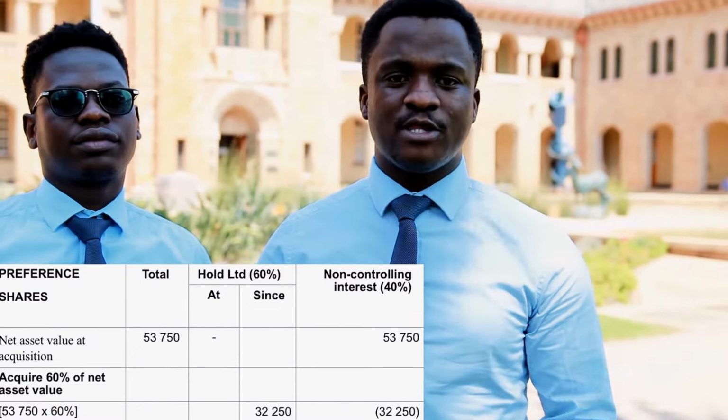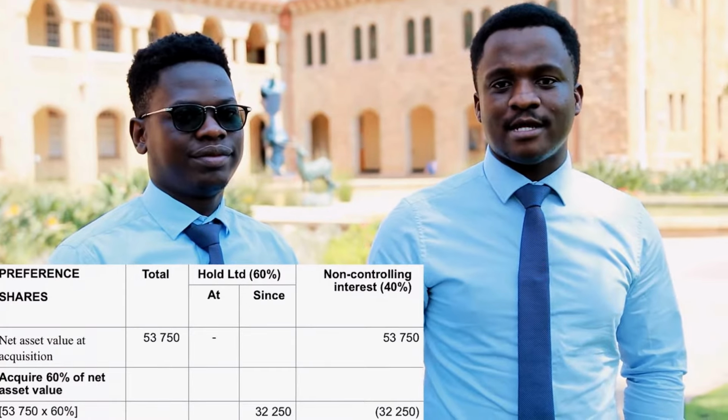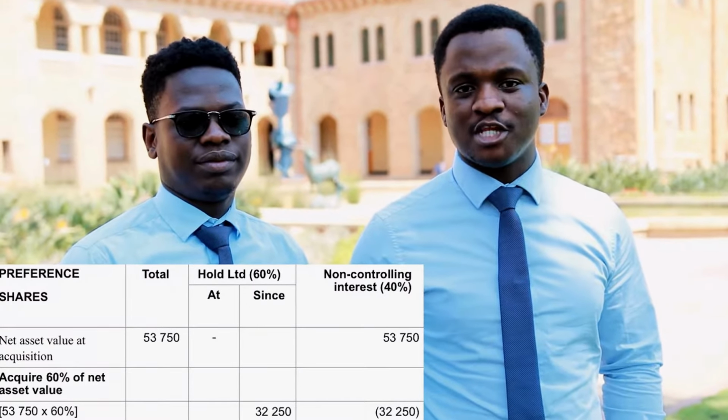The difference between the consideration and net asset value acquired will usually give rise to goodwill or gain on a bargain purchase. But in this case, if the consideration exceeds the net asset value acquired, a loss will be realized, which will cause a reduction in the retained earnings during the current financial year in the statement of changes in equity, because there was an additional consideration that was paid.